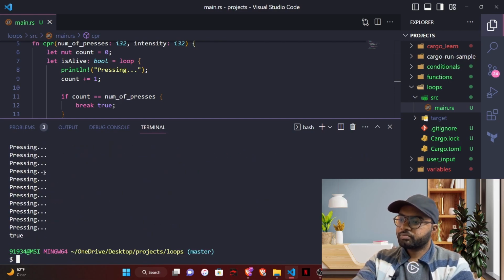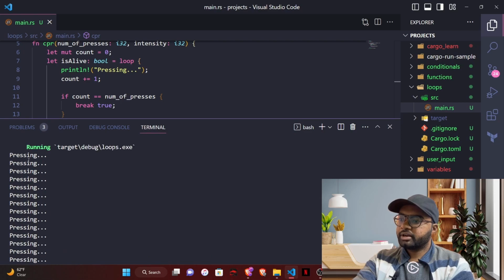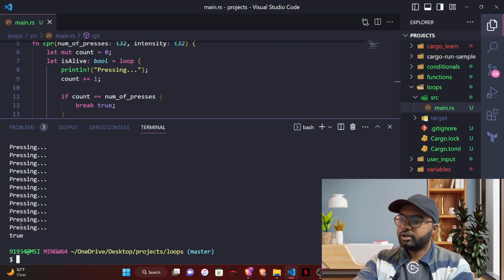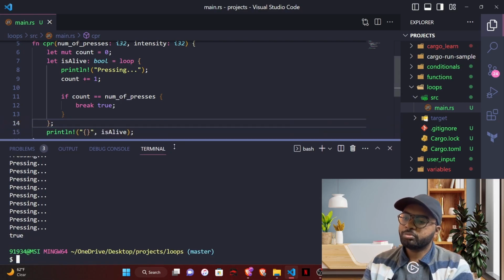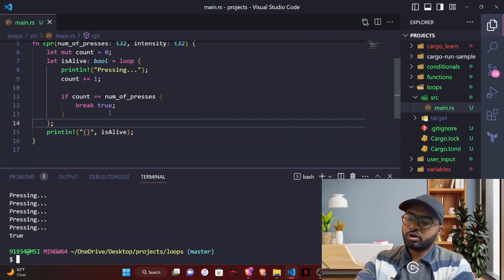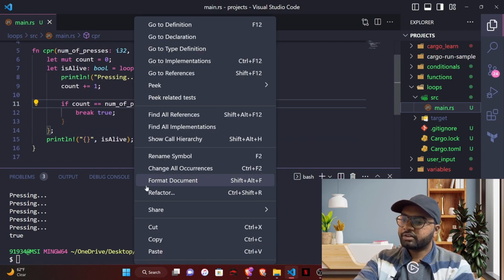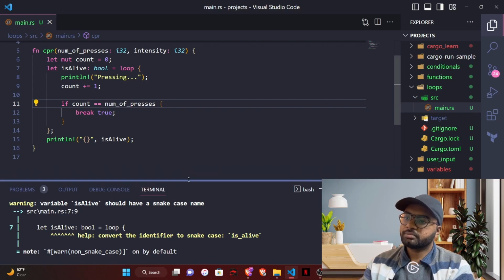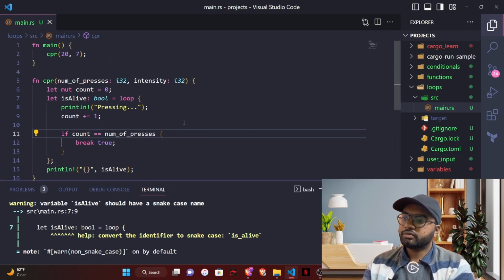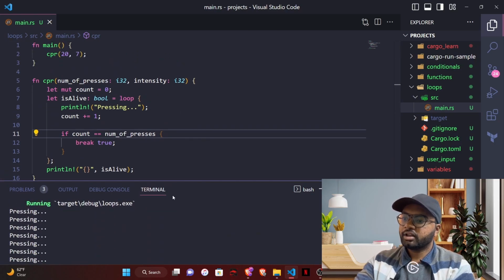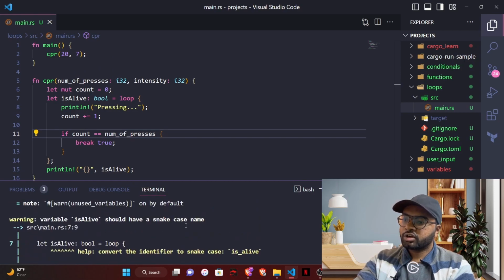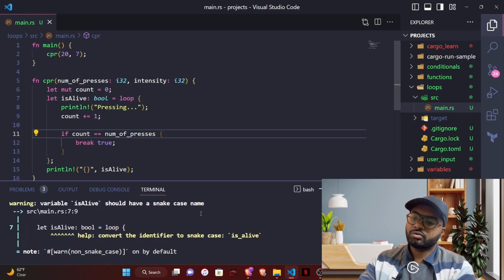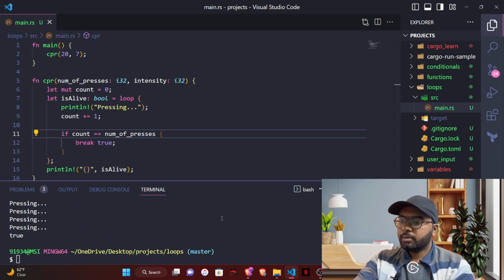So if you see, it printed pressing 20 times and true at the end, which means that the loop is returning this value. Whatever you want to return, you have to specify it beside break. It was giving some warning every time we compile. That is because we are not using some variables after we declare them. It's saying is_alive is not snake case, so we can avoid these warnings for now.